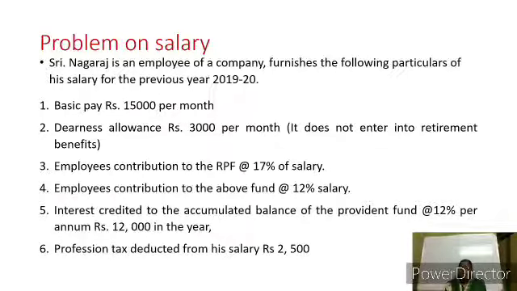The next, employer's contribution to the RPF at 17% of salary they have given. Actually, it is exempted up to 12%. The remaining 5% will be liable to tax. Employee's contribution to the above fund is at 12% of salary. Then the interest credited to the accumulated balance of the provident fund at 12% per annum, rupees 12,000 in the year. They have given 12%, so it will be exempted up to 9.5%. The remaining will be liable to tax. They have given the profession tax deducted from the salary, 2,500. This should be considered as deduction under section 16 subsection 3.